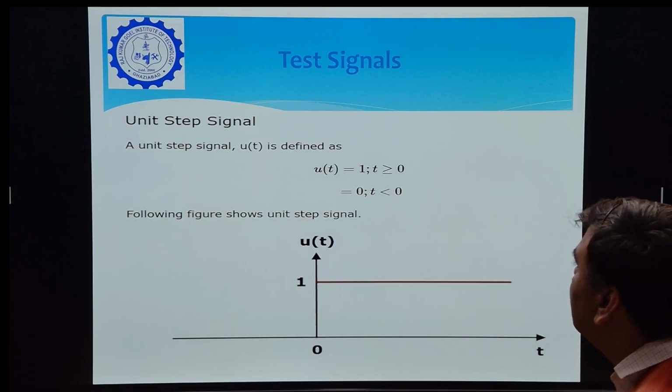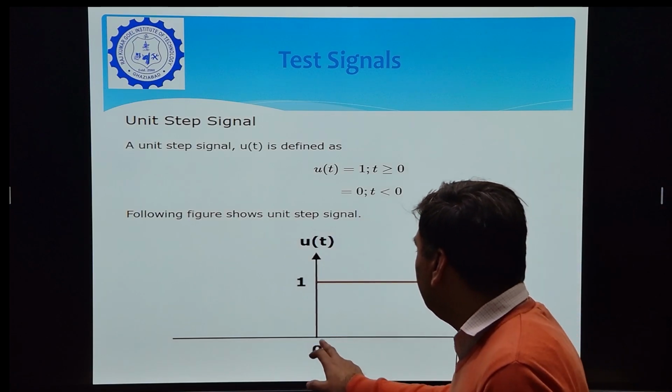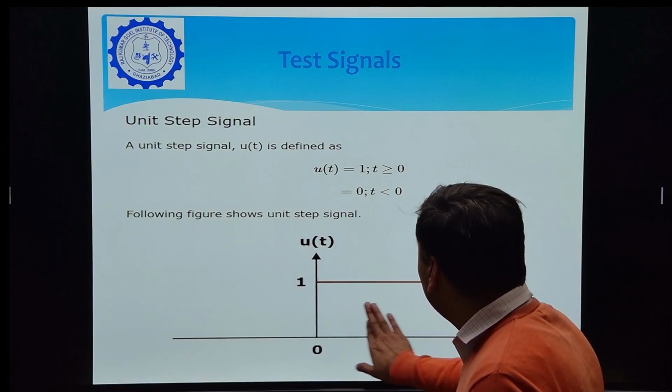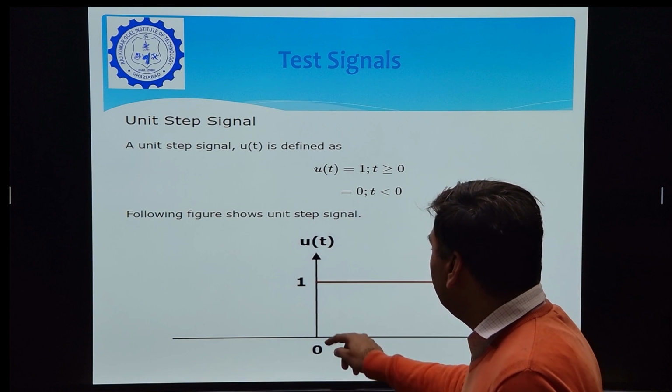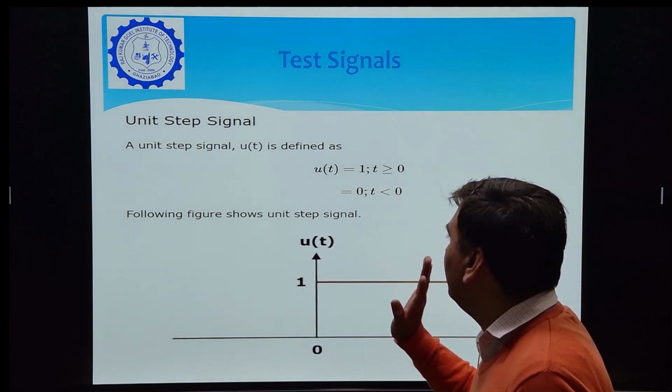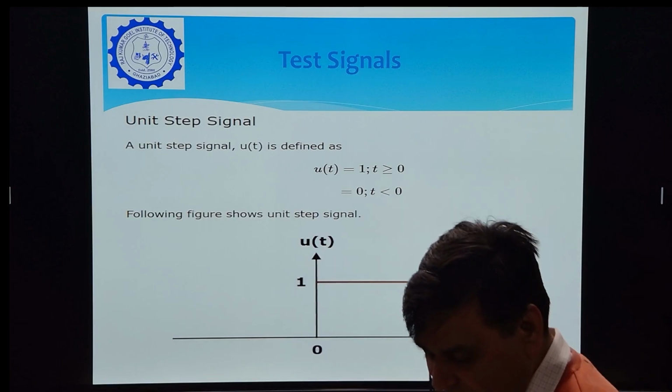Now another test signal is the unit step signal. It is also very important. A unit step signal is represented by u(t), and it is defined as u(t) is 1 if t is greater than or equal to 0, and its value is 0 if t is less than 0, as shown in the figure. From 0 up to infinity its value is always 1, and before 0 its value is always 0. This is the second very important standard signal.